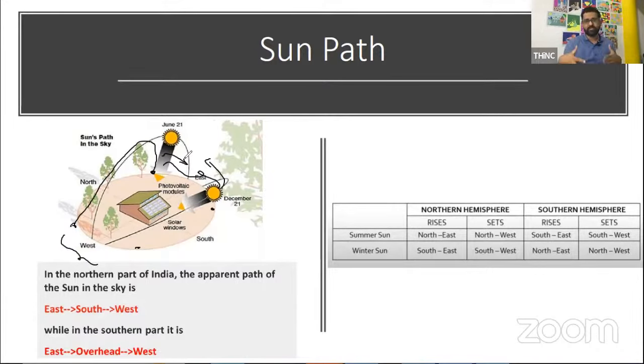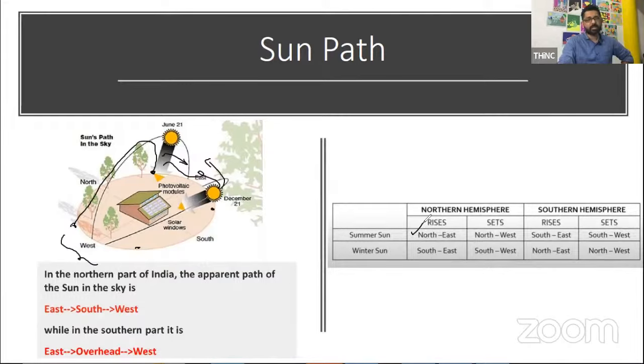Basically, that is the day wherein you get summer solstice in the northern hemisphere. If it is summer solstice in the northern hemisphere, that is when you receive the maximum amount of heat. As per NASA, it is somewhere around 25 to 30% of extra solar energy that you are receiving on that particular day. Okay, so when you have summer solstice in the northern hemisphere, it is called summer sun.